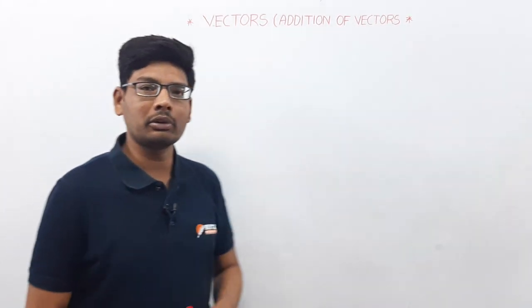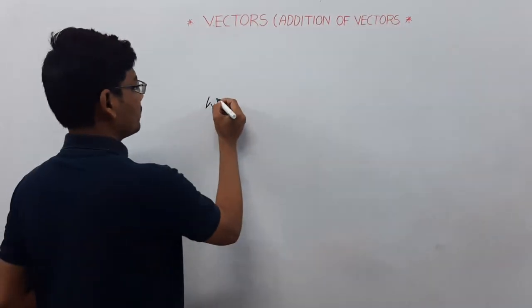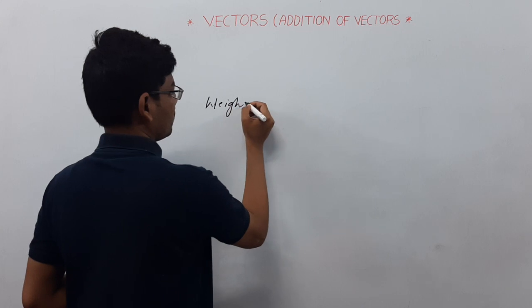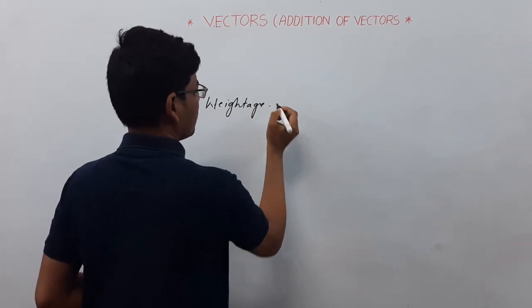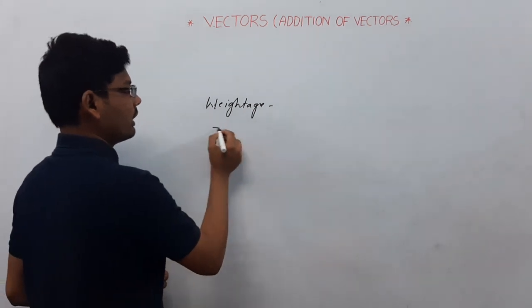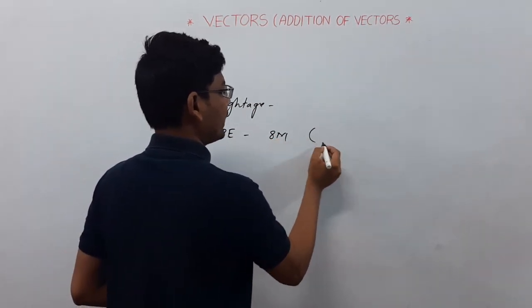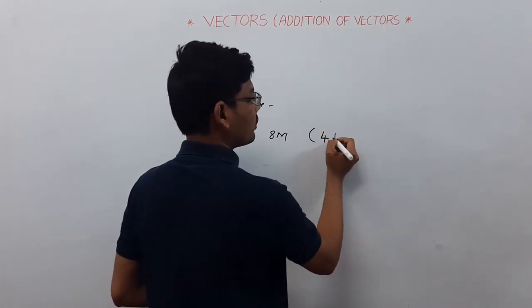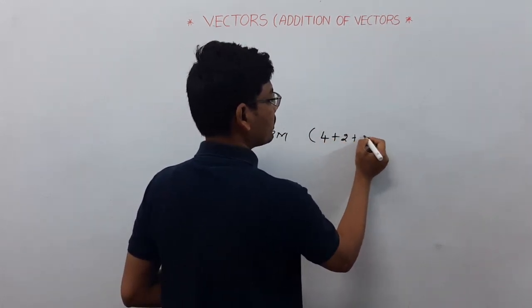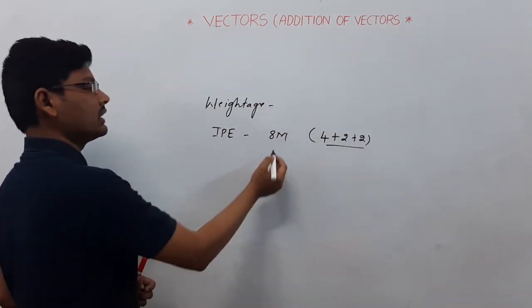Now if you discuss the weightage of the vectors chapter: when it comes to IB, from addition of vectors we will have 8 marks. Out of these 8 marks, one 4 marks question, one 2 marks question and one more 2 marks question. Total marks from IB is 8 marks.